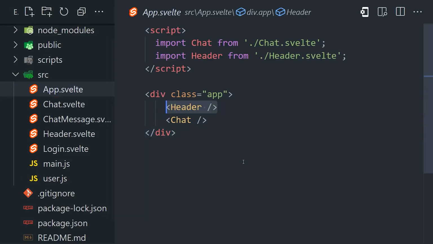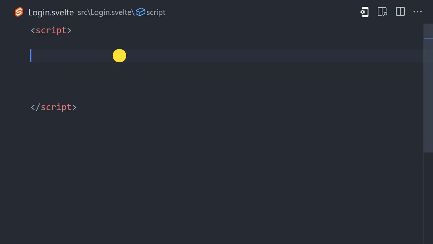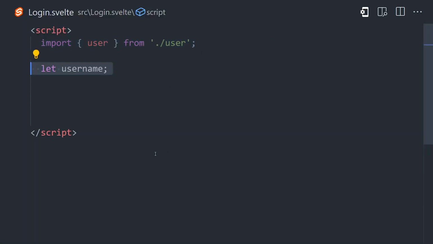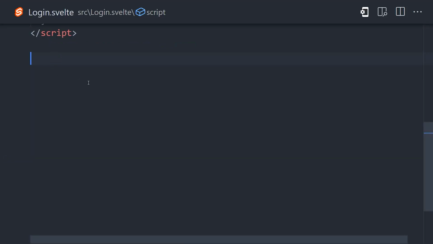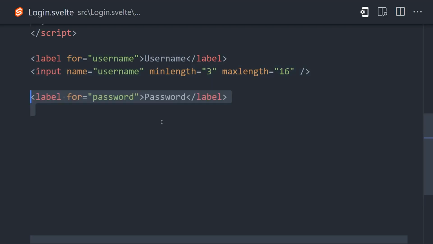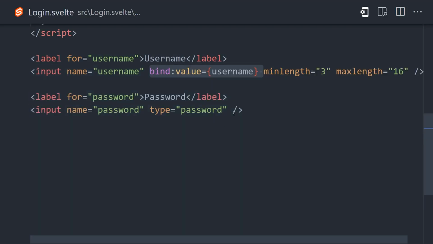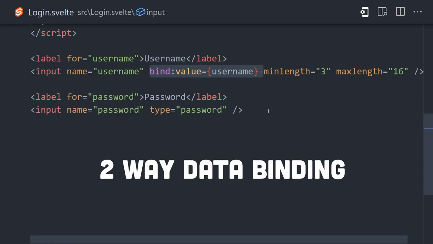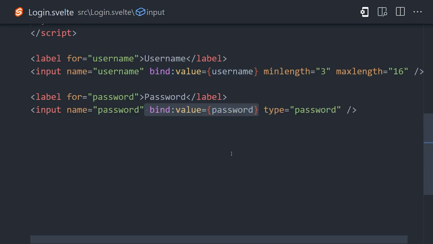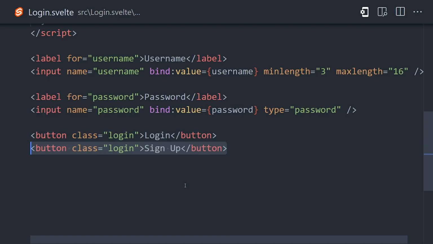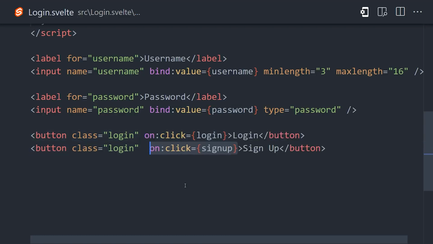And now we can move on to the login component that will allow the user to sign in or sign up with their username and password. In the component, we'll import the user object, then set up local state for the username and password. In Svelte, we can implement two-way data binding with a variable by creating a form input and then saying bind value to that variable. That means anytime the user types into the form, the value of the variable will change. We have separate form inputs for username and password, and we'll share them for both the login and sign up process, which itself just consists of two different buttons that will either call the login function or the sign up function.